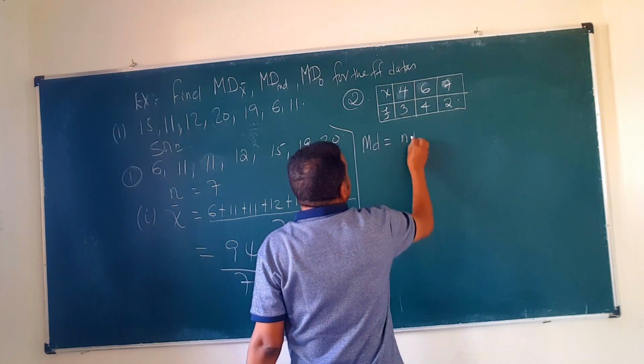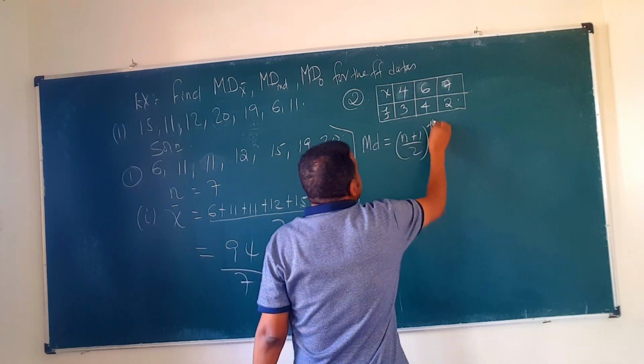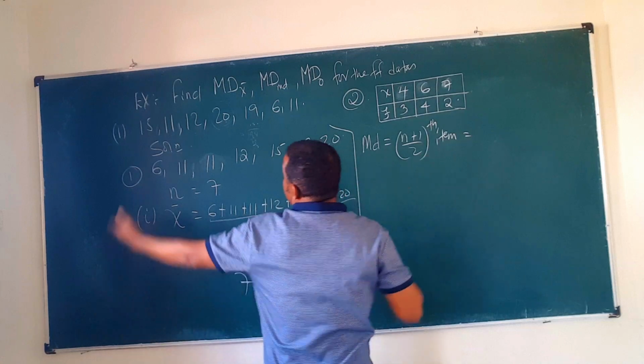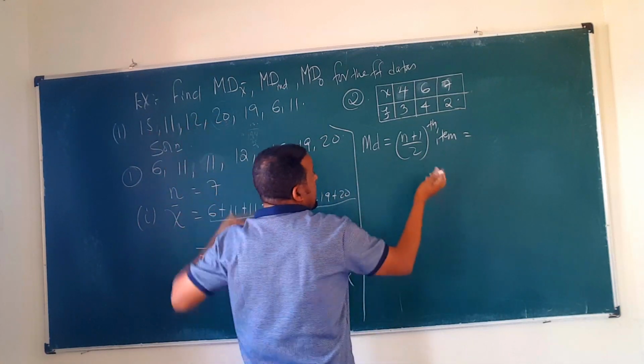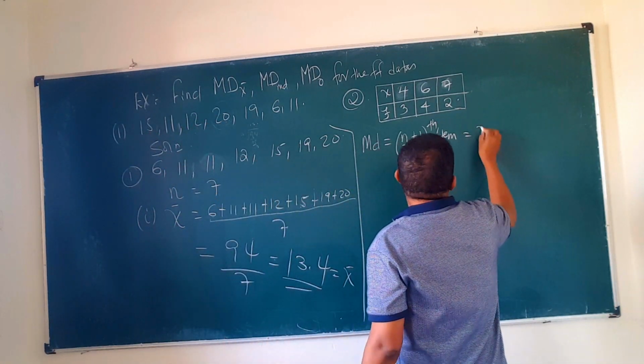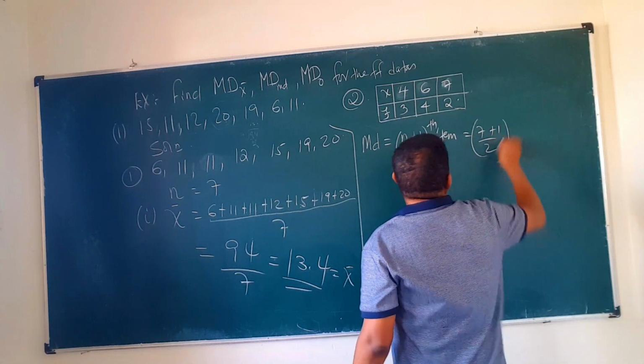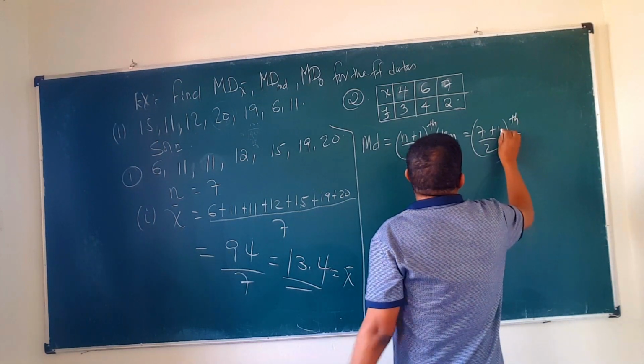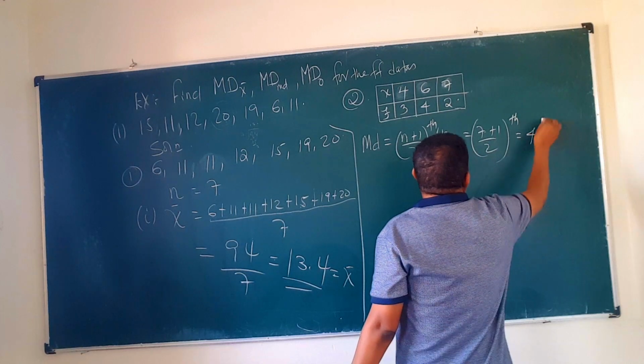So median is equal to n plus 1 over 2's item. Okay? That is. አሁን median ማለት መሀል ያለው ነው 20 ነው። ስለዚህ እዚህም ጋር 20 ማውጣት አለብን። What is n? n is 7 plus 1 over 2's item, which is 7 ሲደመር 1 8 ሲካፈል 2, the fourth item.